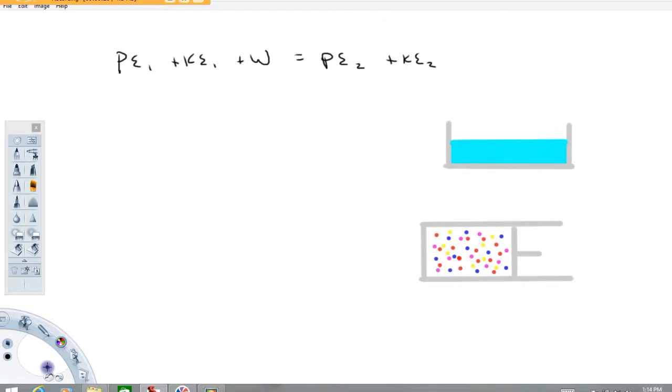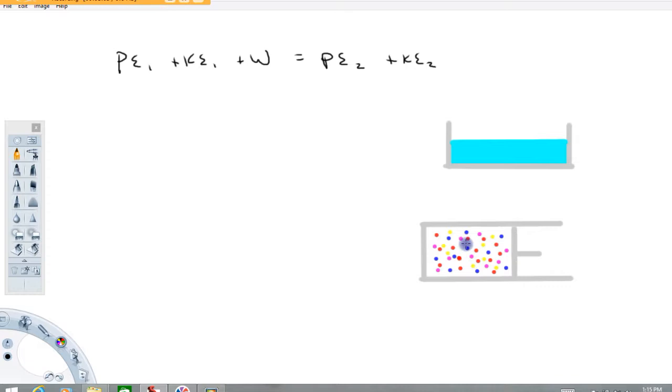And the first law, or the work-energy theorem, can be modified and just made more generic by adding more energy terms. So, for example, if we take a look at this system over here, we have this water here, or maybe this piston cylinder assembly that I've drawn up here, where these different colored dots are representing a bunch of different types of molecules in there, or some sort of gas within the system. And again, I use the term gas there in the context of the state of matter, not like gasoline.